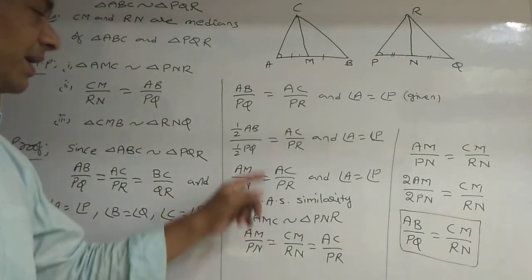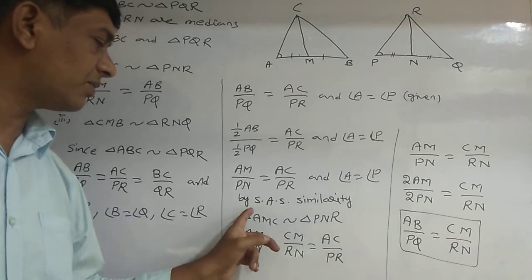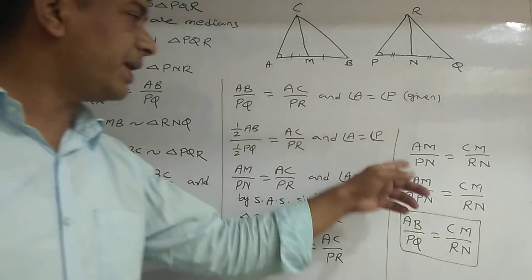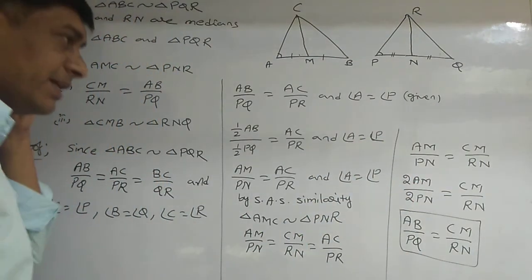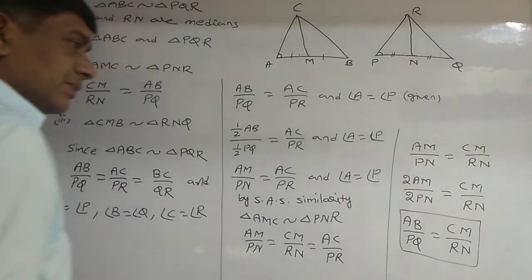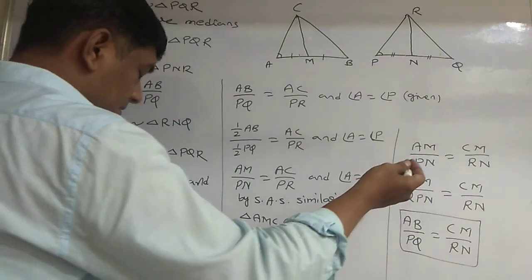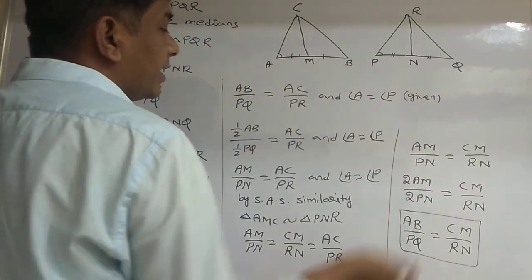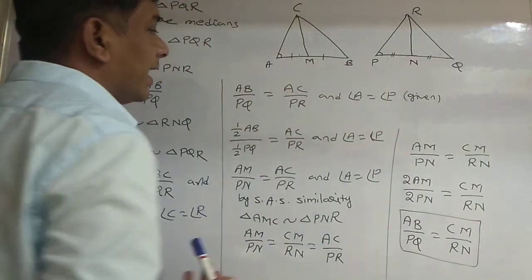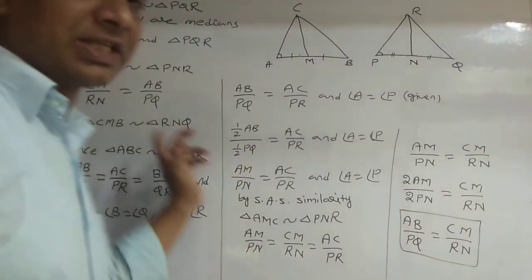Now since they are similar, AM by PN is equal to MC by NR is equal to AC by PR. Now AM by PN is equal to CM by RN. Multiplying the numerator and denominator by 2, 2AM is equal to 2PN. 2AM is nothing but AB, 2PN is nothing but PQ, equal to CM by RN. Second condition also proved. Third one you try yourself.